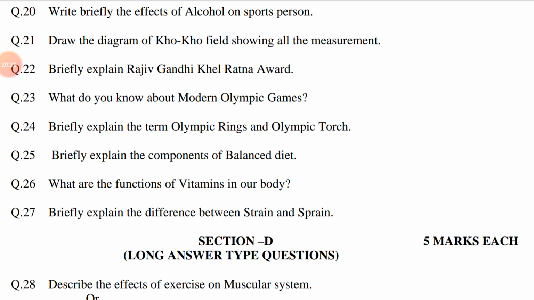Alcohol, the colorless liquid that is found in drinks such as wine, beer, etc. Sports persons, a person who is involved in sports activity. The question is related to chapter number 5, Health and Family Education. The answer may be few effects of alcohol on sports persons as listed below.